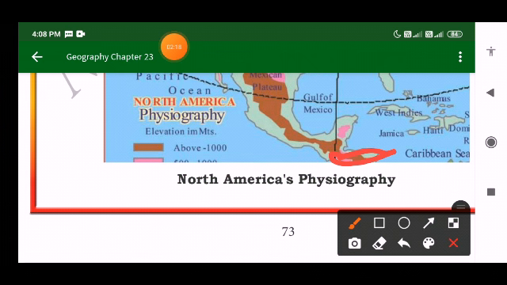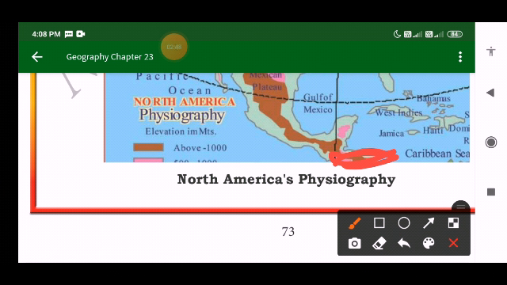So here you can see up to Panama in the south. The Western Cordilleras are young-folded mountains like the Himalayas, and they run from the Alaska range in the north to Panama in the south.